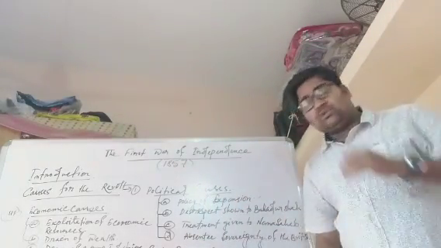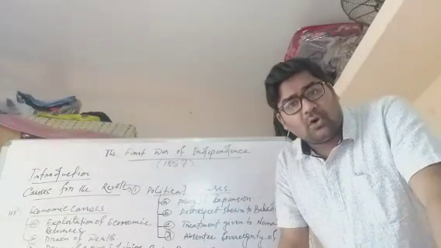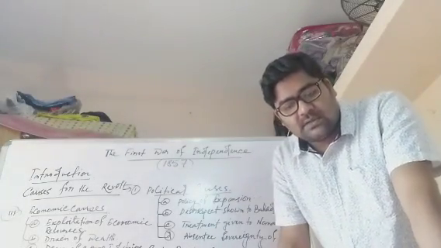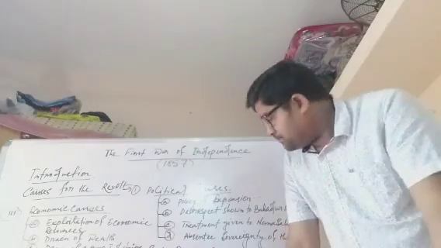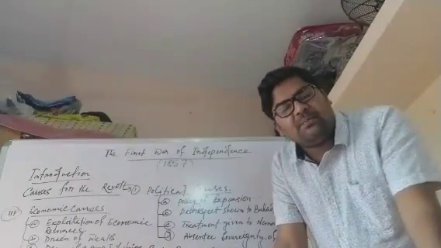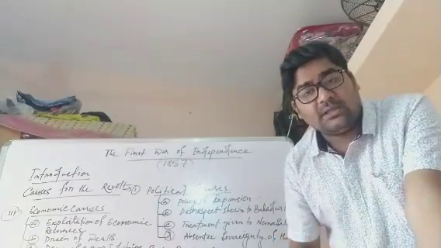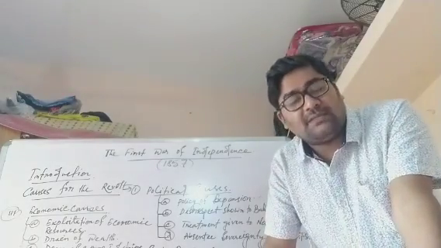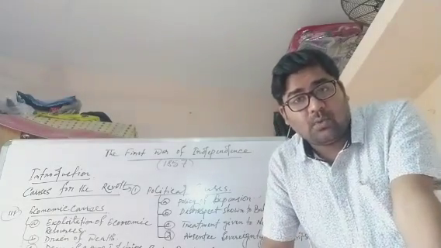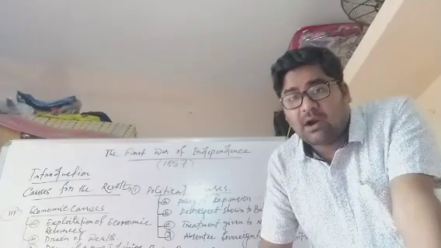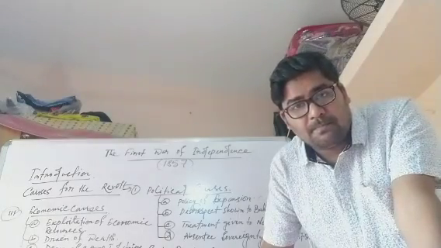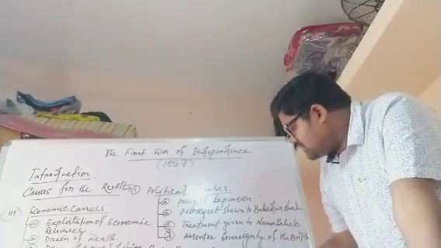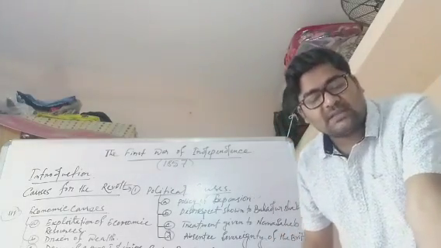Now next are the socio-religious causes of the revolt of 1857. First is the socio-religious. When the British government attempted to interfere in the socio-religious life of the Indian people, that also caused wide-scale resentment among the Indian people. Now, some of the points, like interference with the social customs.